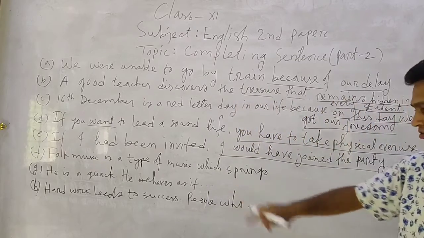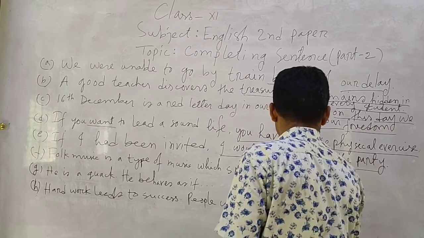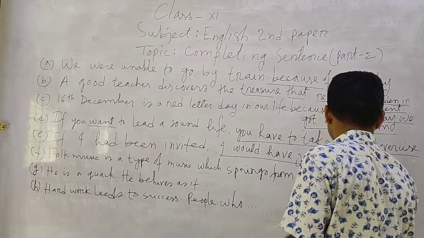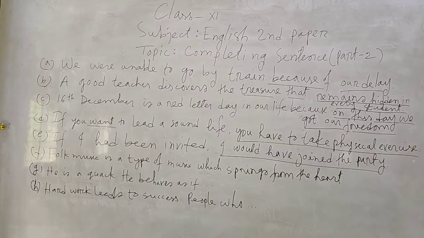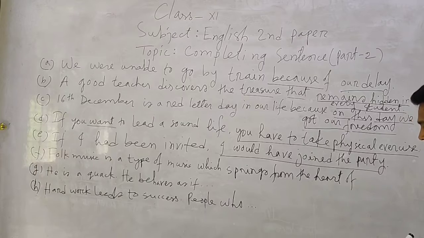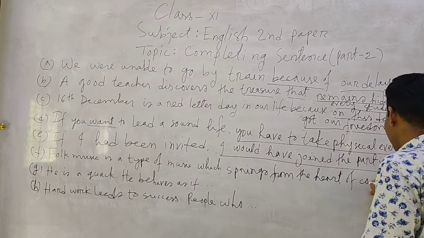springs, here is the finite verb, which springs from the heart of common people.